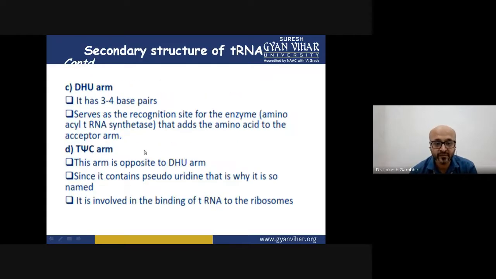Then there is the T-psi-C arm. Now this is exactly opposite to the DHU arm. It contains pseudouridine residues. That's why we call it the T-psi-C arm. And it provides the structure for binding to the ribosome when the complete translation process is going on. That tRNA has to bind to that particular active site of the ribosome. That binding is initiated by this particular arm.